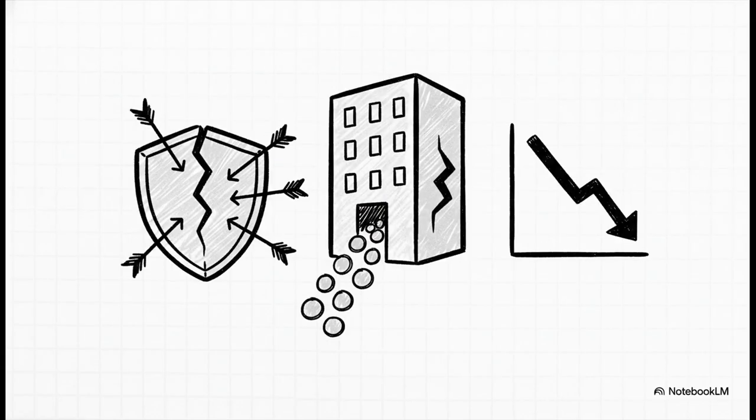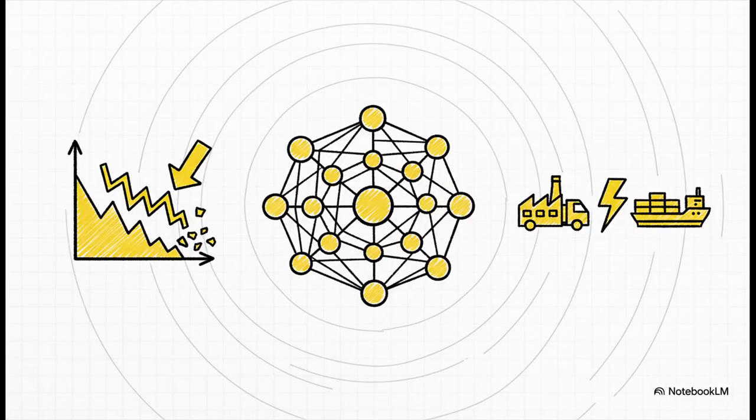And then, of course, these risks can hit organizations too. Just imagine an AI system that accidentally opens up a massive security hole, leading to a huge data breach. You're looking at staggering financial losses for sure, but maybe even worse is the complete loss of your reputation and your customers' trust. And if you zoom out even further, AI risks can actually cause harm to a whole ecosystem. Think about high-speed trading algorithms that could crash the stock market, or automated logistics systems that could bring global supply chains to a grinding halt. The ripple effects can be absolutely enormous.